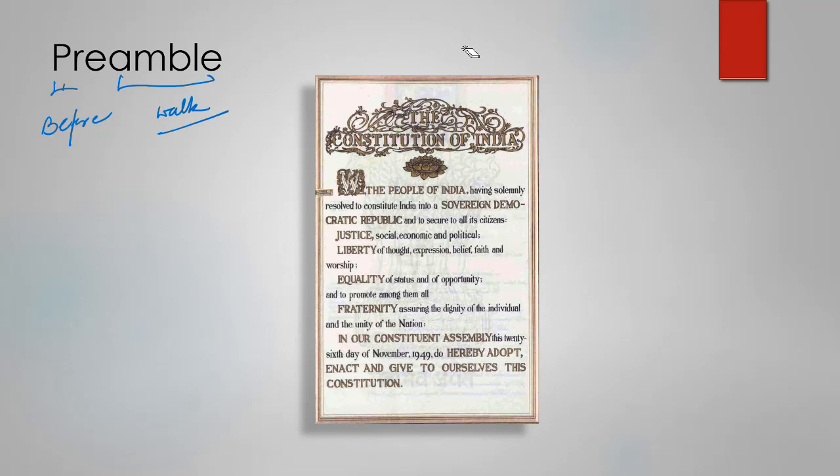Now you must be knowing this also, that preamble comes in the beginning of our constitution. Okay, so in the very beginning you have preamble, which presents a kind of summary or the main principles of the constitution, like justice, equality, fraternity, all those things. Okay, so preamble literally means which walks before. So this constitution's preamble is coming before everything else which is there within the constitution.